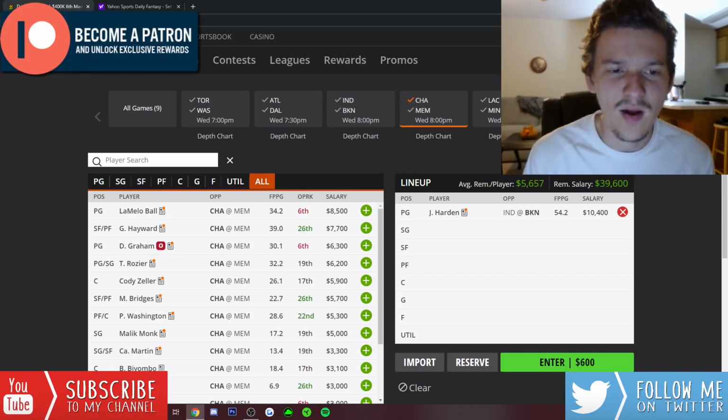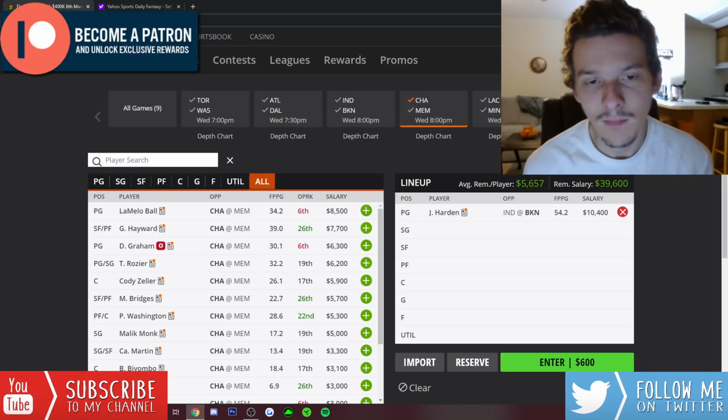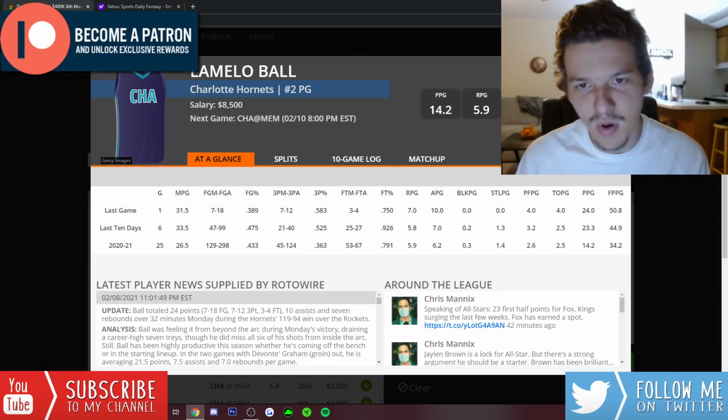On the Hornets side, Devontae Graham does remain out, so this is something worth noting. I do have interest in LaMelo Ball and Terry Rozier with Devontae Graham out. But starting off with LaMelo Ball, $8,500, pretty hefty price tag for LaMelo Ball.